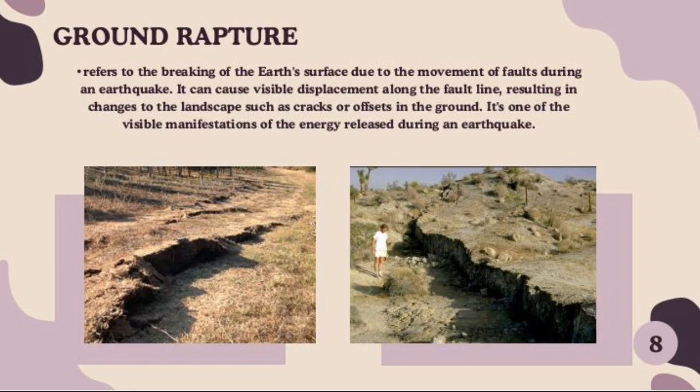Ground rupture refers to the breaking of the Earth's surface due to the movement of a fault during an earthquake. It can cause visible displacement along the fault line, resulting in changes to the landscape such as cracks or offsets in the ground. It's one of the visible manifestations of the energy released during an earthquake.